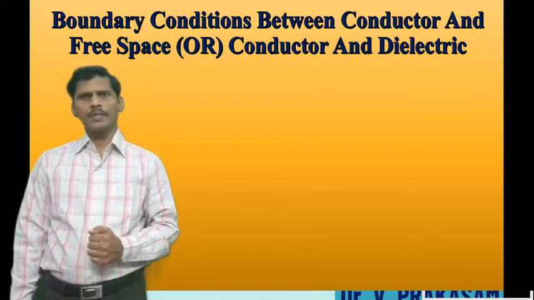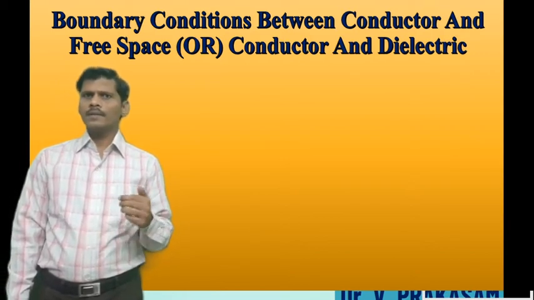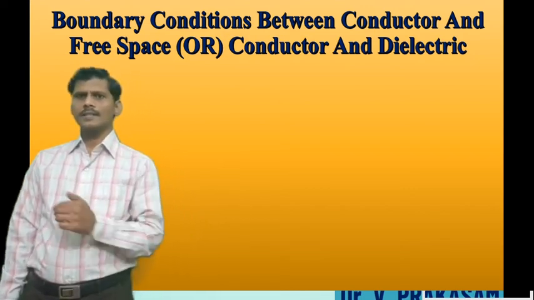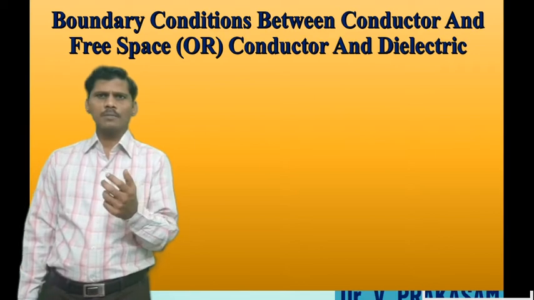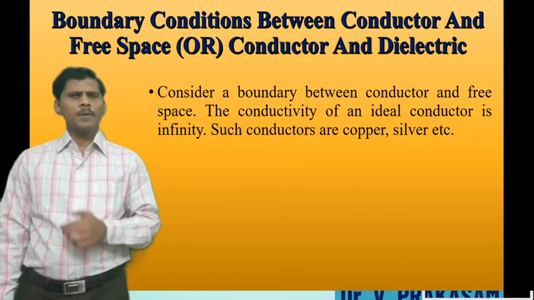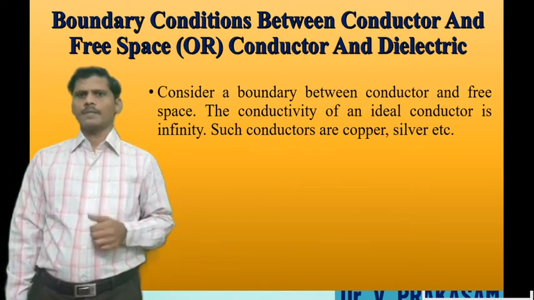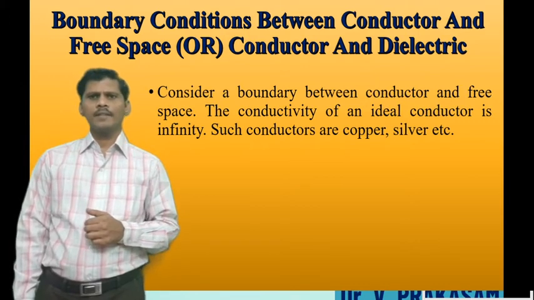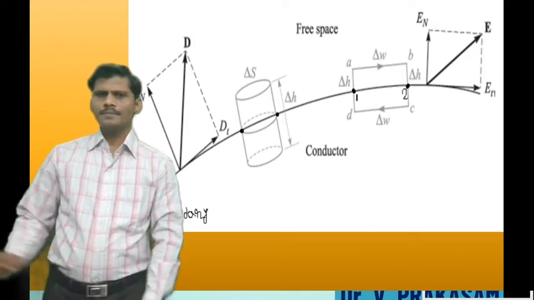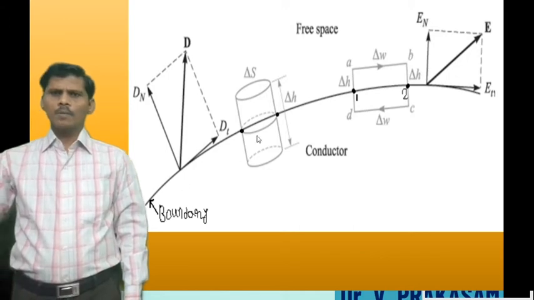Boundary conditions between conductor and free space, or conductor and dielectric. The free space is nothing but a dielectric. Consider a boundary between conductor and free space, and this is the boundary line.